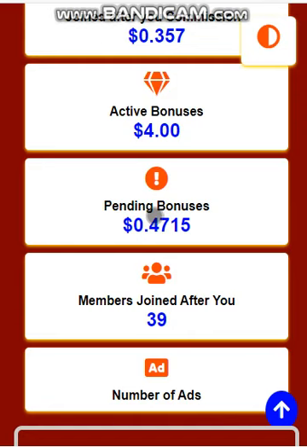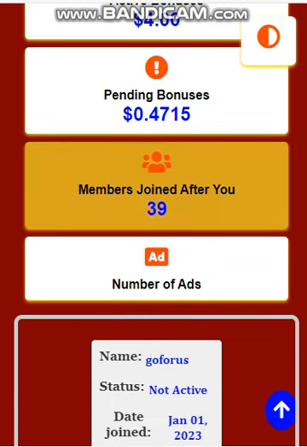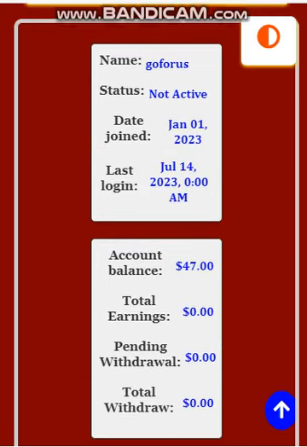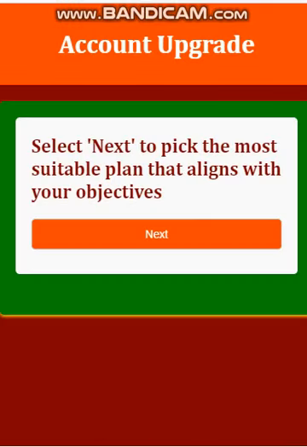All pending bonuses mean people who are in your system, who joined after you, whose accounts are not active, but anytime they'll be upgrading as you make more money. These are members, and the system always updates. You just sleep and wake up in the morning, and the number is growing up to millions of users in your system. So this is the information. Here you can activate your account.